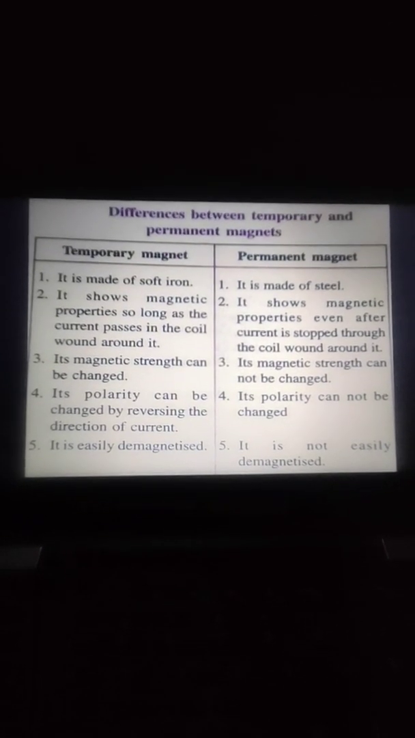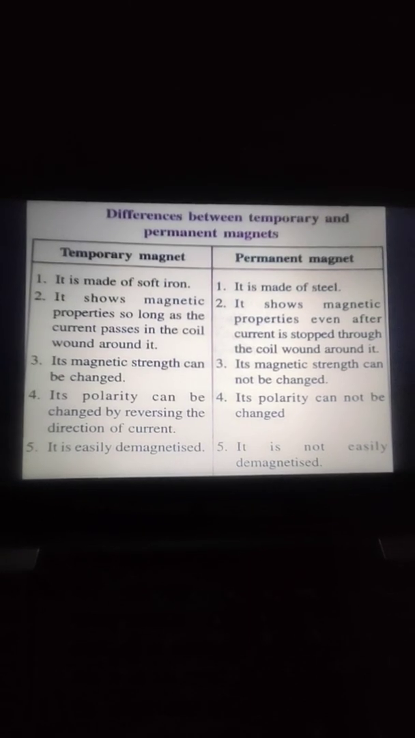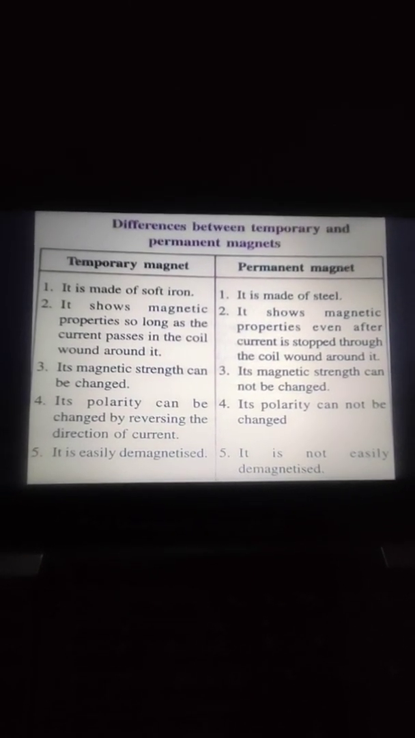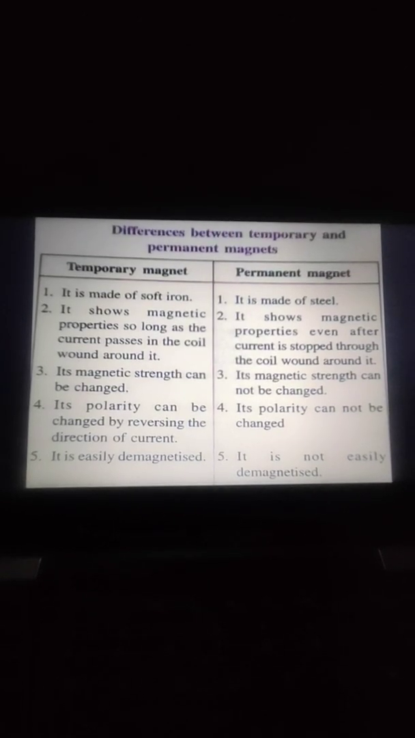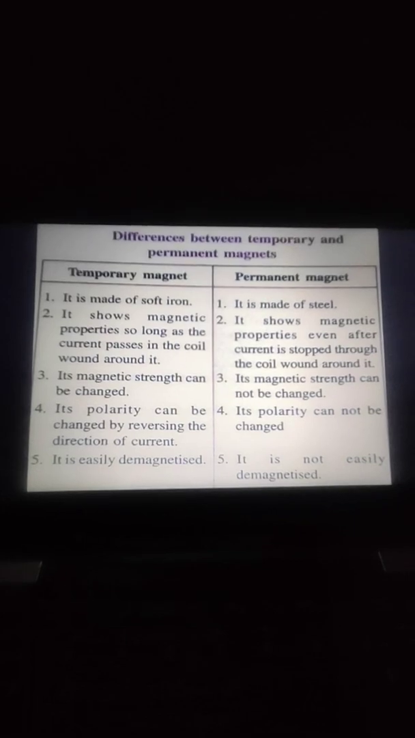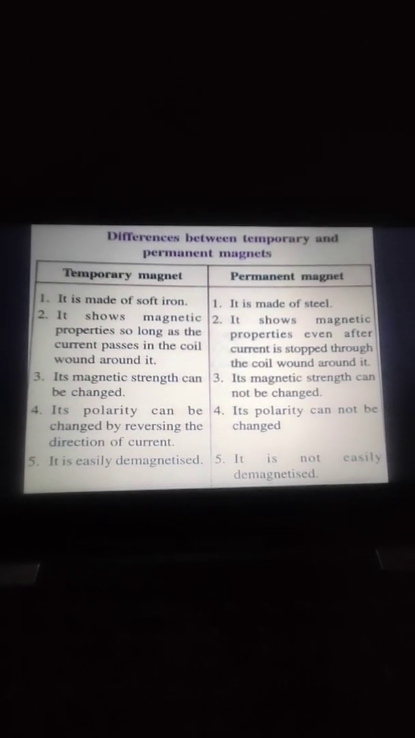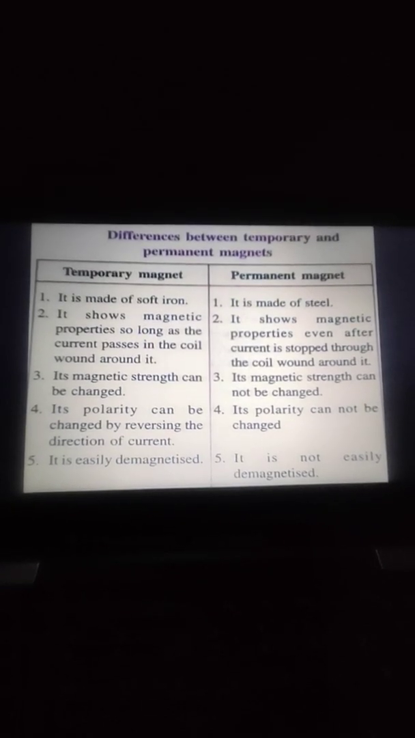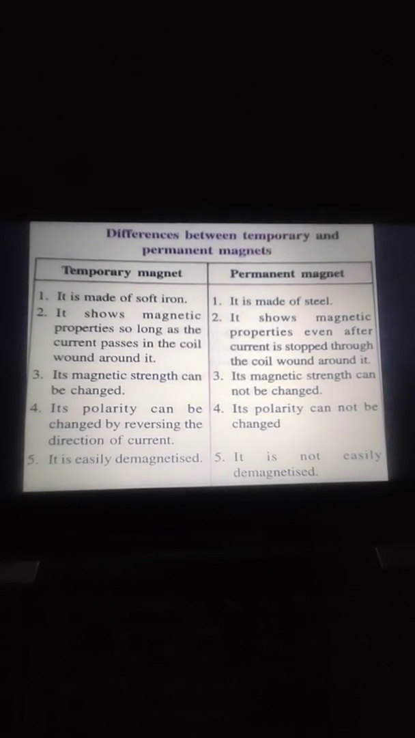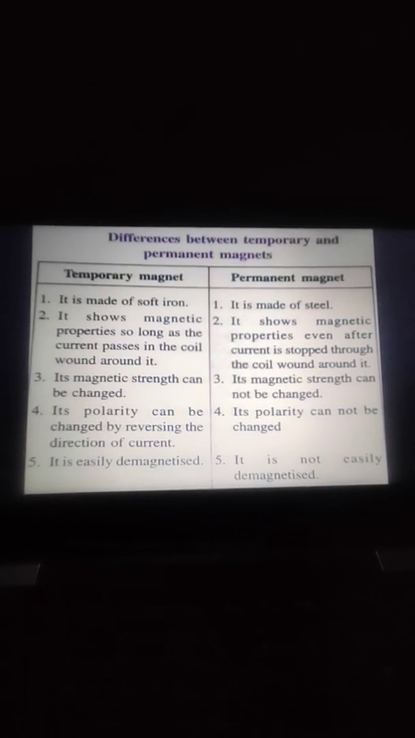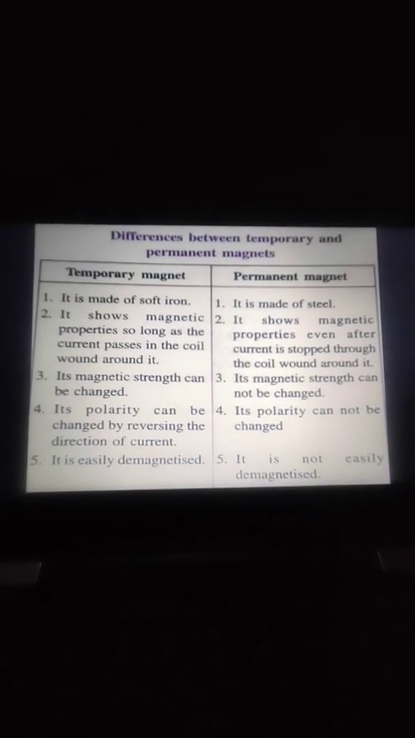Temporary magnet is a magnet which soon loses its magnetic properties. For example, when we talked about an iron piece in presence of an external magnet, by the process of magnetic induction, and your soft iron bar becomes a temporary magnet when current is passed in a coil wound around the given bar. And temporary magnet is generally of soft iron.